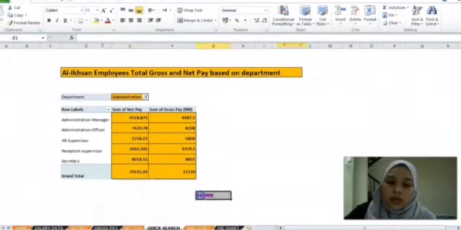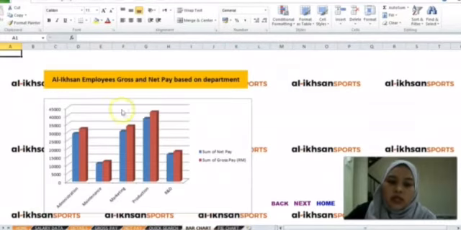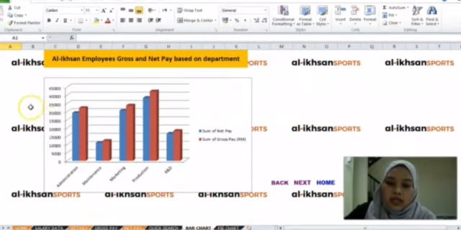Next, in terms of reporting, the LSN organization can use the bar graph in order to see the highest ranking of each department that they need to pay.